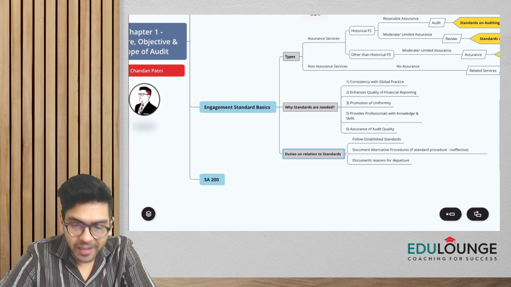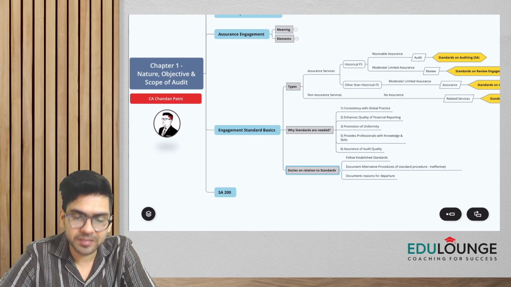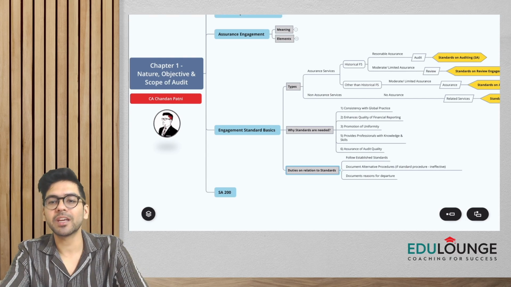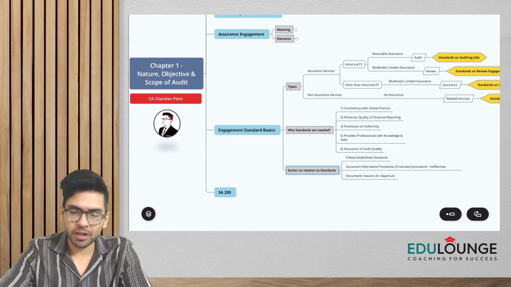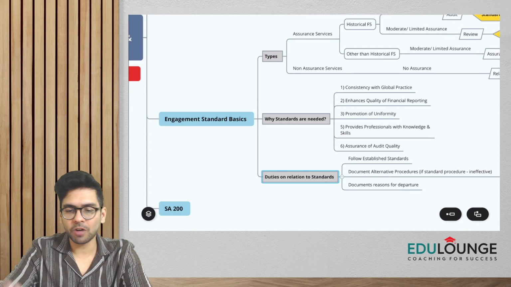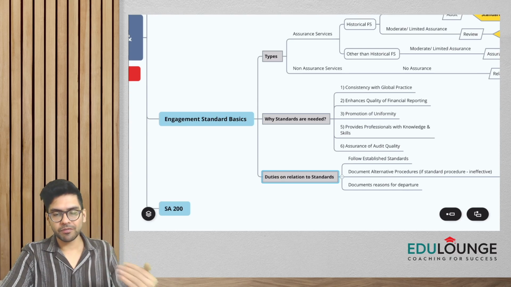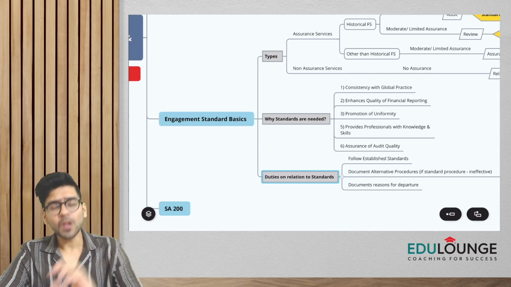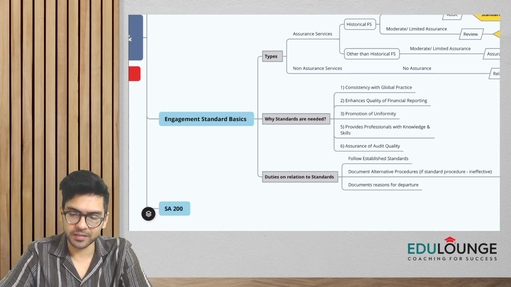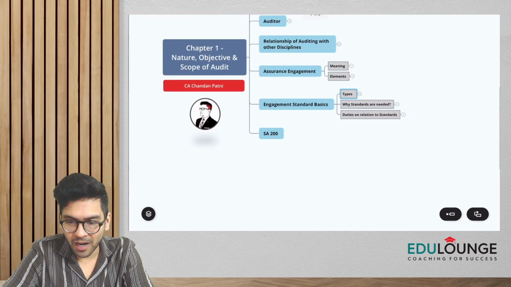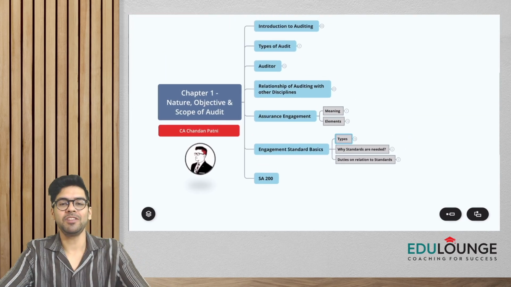Okay, and if you see, guys, with this we have covered the basics, we have covered the preliminary part, the fundamentals, before actually we can start with a particular standard. We have covered the different types of engagement standards, we have covered as to why standards are needed, and also we have covered what are the duties of an auditor in relation to standards. Okay, now the time has come that yes, we are in a position, guys, to go ahead with this standard.